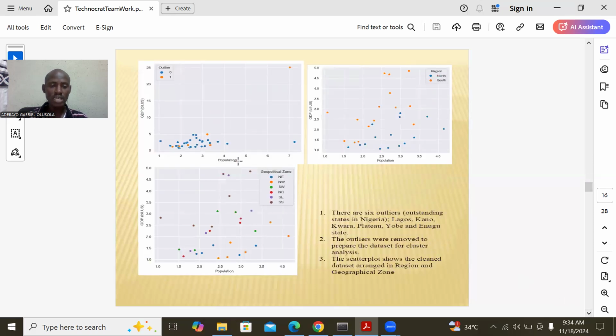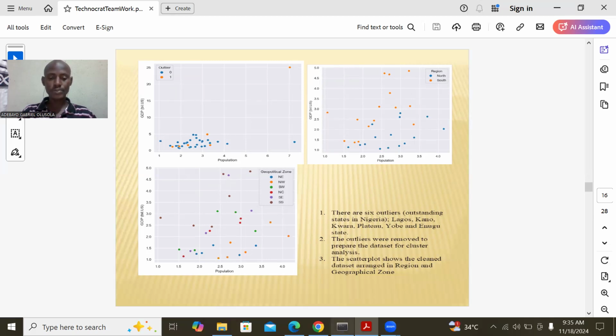Now when you look at the scatter plot here, on the first side of the scatter plot, we have 6 outstanding points, that is 6 outliers. Those 6 outliers are Lagos, Kano, Kwara, Plateau, Yobe, and Enugu states. We have indicated the outliers here with green, purple, and orange colors. So we cannot analyze this data like this. We have to clean the data set, so we clean it and remove the outliers.